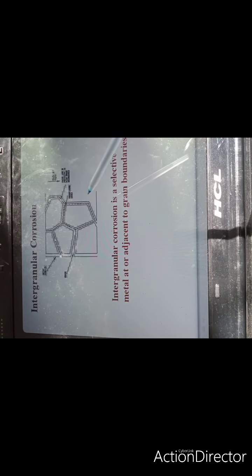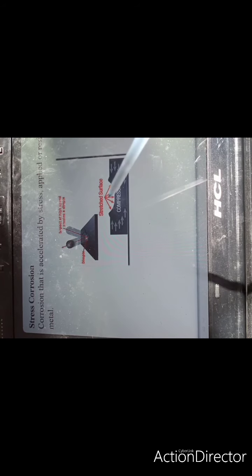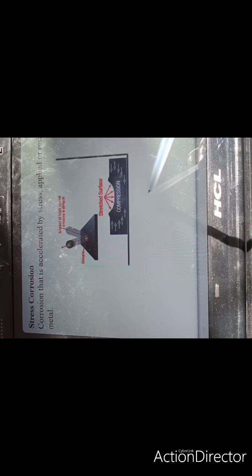In intergranular corrosion, generally when we make alloys, we are mixing metals, so at the time of mixing there is no proper mixing, and sometimes intergranular cracks develop. So the area which is under the crack will be oxygen deficient, it will act as cathode, and the remaining portion will act as anode. So as a result, the corrosion will occur. In stress corrosion also, the area which is under stress, having comparatively less oxygen, will act as cathode, whereas the remaining portion will act as anode. And so an electrochemical cell is set up, it will undergo oxidation and reduction, and finally you will get rust.